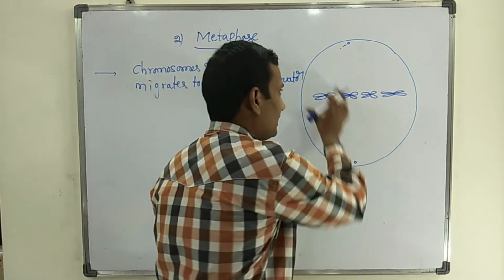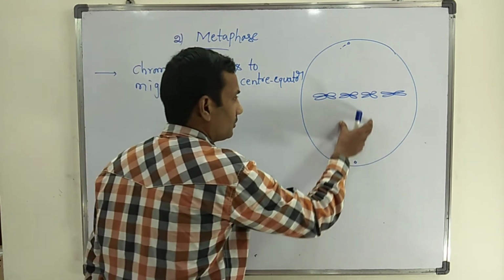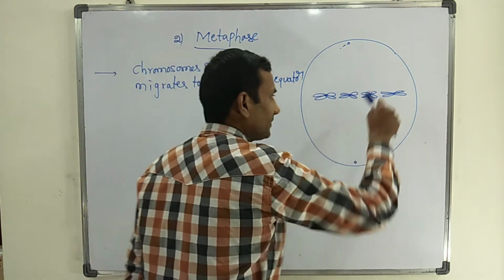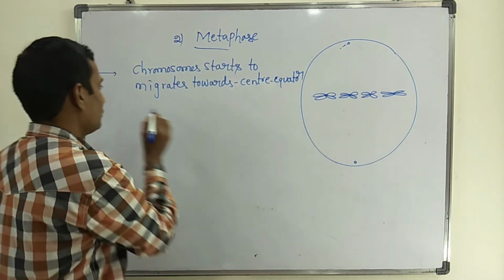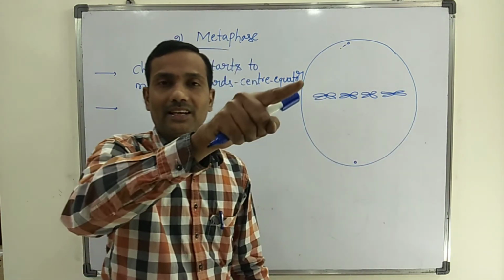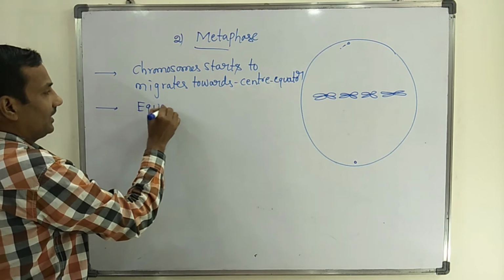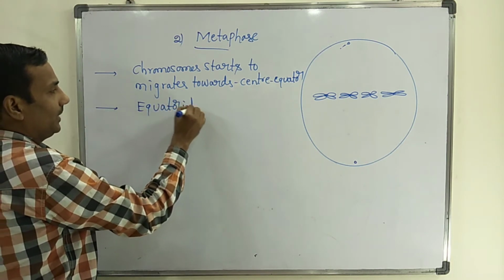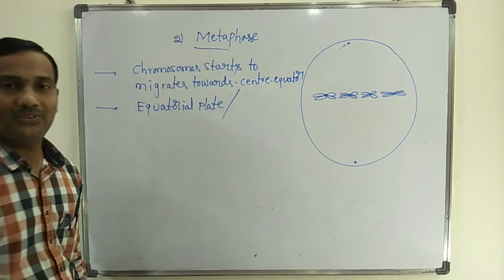The chromosomes that were in different areas in prophase all start to migrate to the center of the cell, or the equator region. So all the chromosomes appear like a plate. So this plate is called the equatorial plate, that is formed during metaphase.